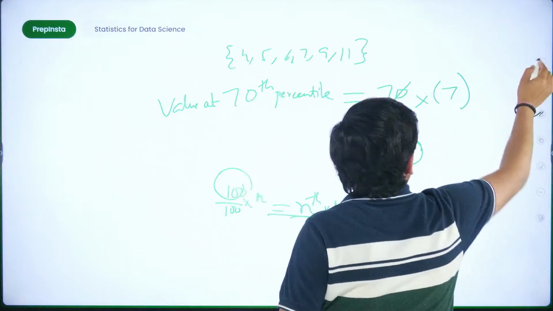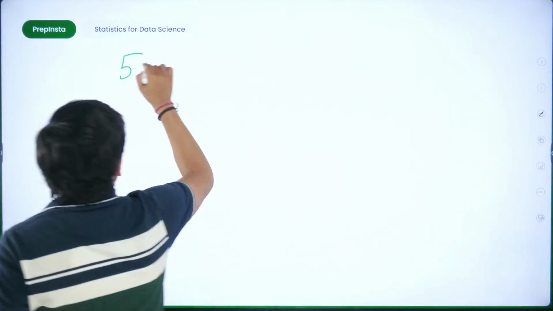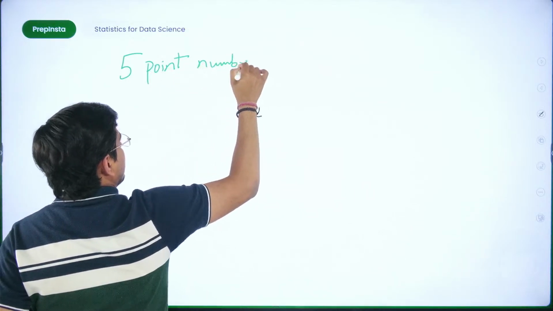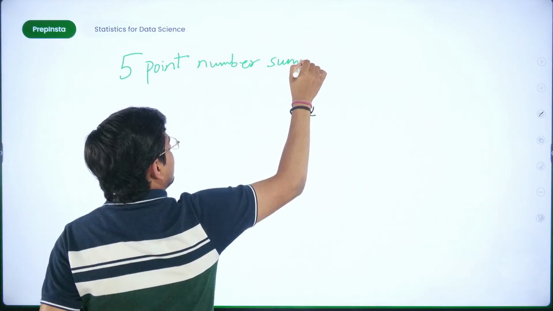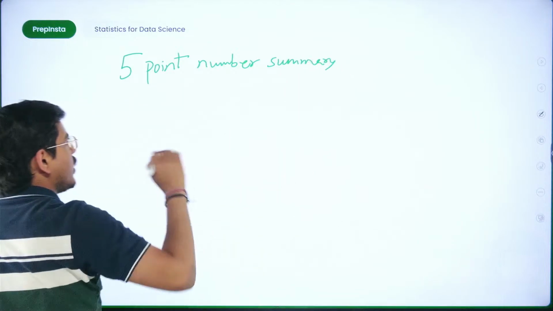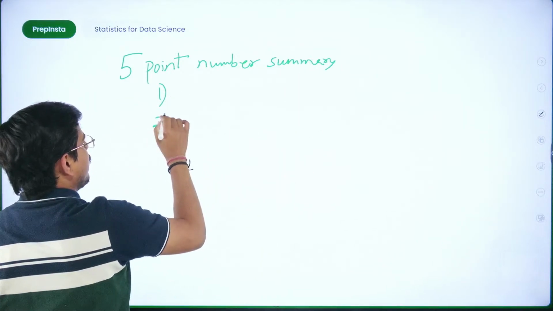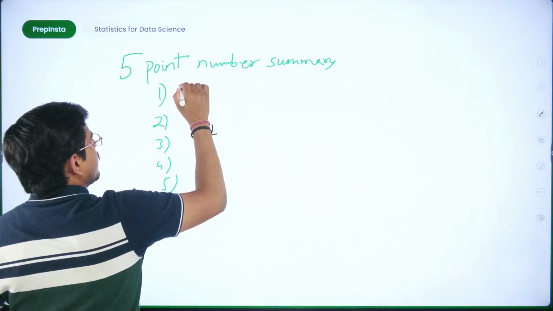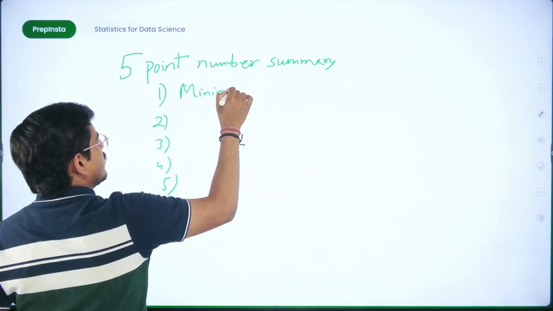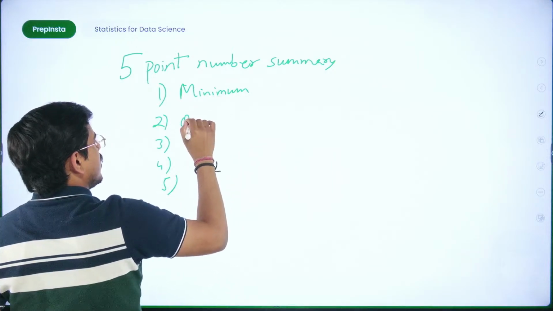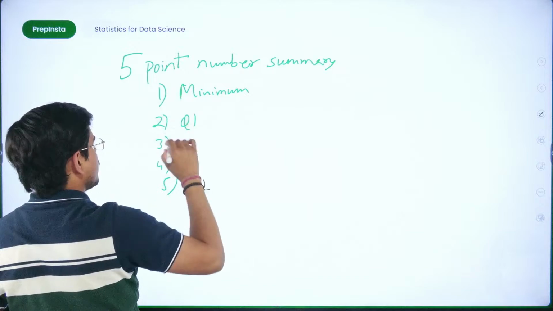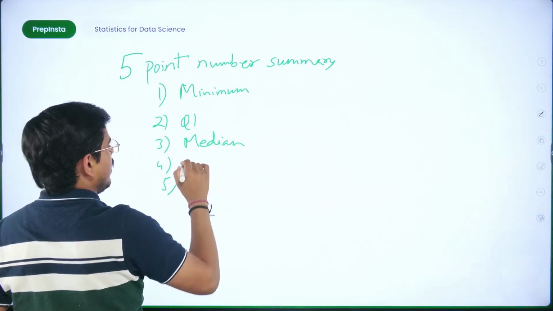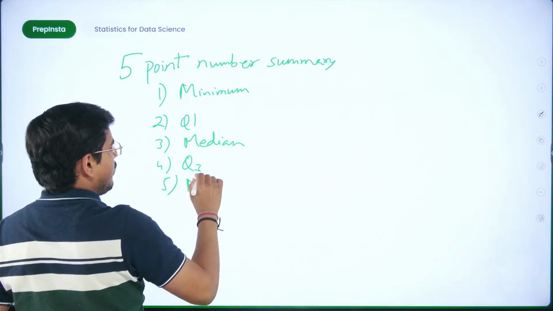Let's move to the 5-point number summary. Fine. For this, you need to understand that in this there are 5 values that we are trying to get. One is minimum value, another is Q1, which is quartile 1, we have spoken about it in the previous video. Then you have to check median, then Q3, and then maximum.